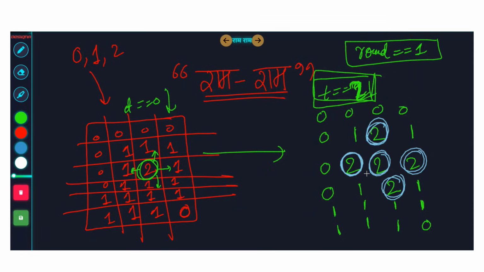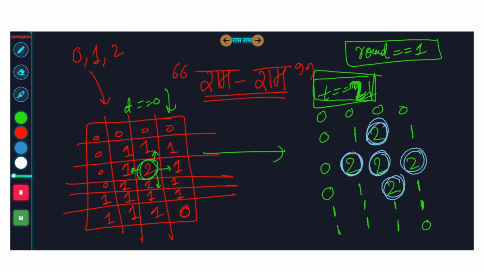We know these things in advance, that we are not going to spread from this 2 to this 2, because 2 is already diseased, so it will go in this direction. This guy will be infected by this 2 and this guy. And this 2 will infect this guy, and this guy. But this guy is already infected by this 2, so you don't need to worry about that. This 2 will infect this guy. And this 2 will infect these 2 guys, but they're already infected, so no need to worry. Yes, a cell can get infected by two 2's at the same time, but the final effect is simple. It is just converting to 2.